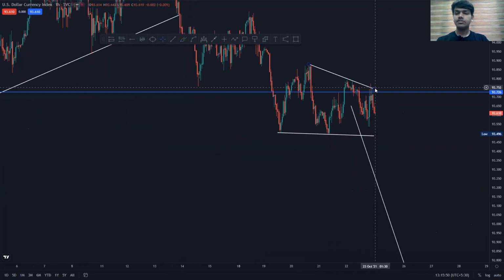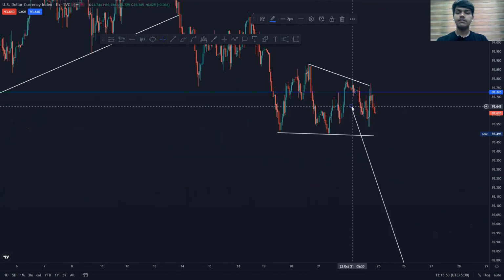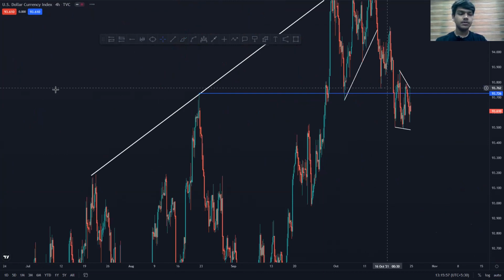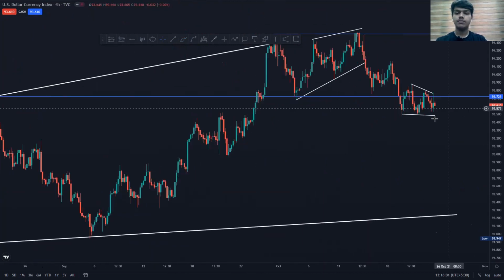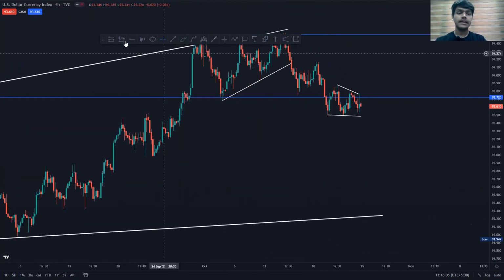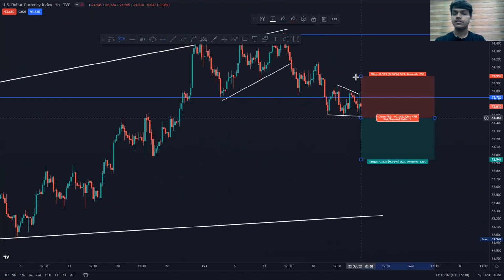So you look at this, the structure is very clear on the 1 hourly and 4 hourly time frame as well. This is the correction we are forming right now. You can see this was a very important support level which was broken, and we are forming corrections. Once the price moves down, it will definitely go short, and we have an opportunity to trade this for the short side as well.